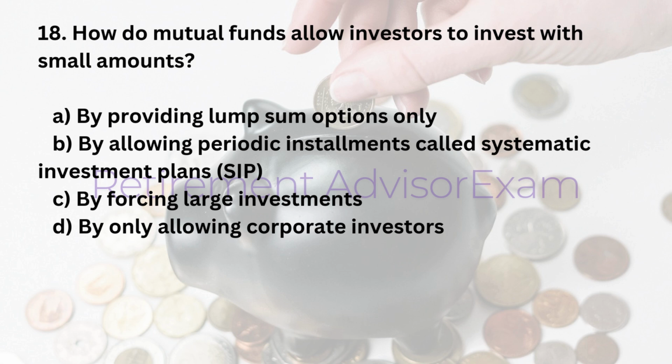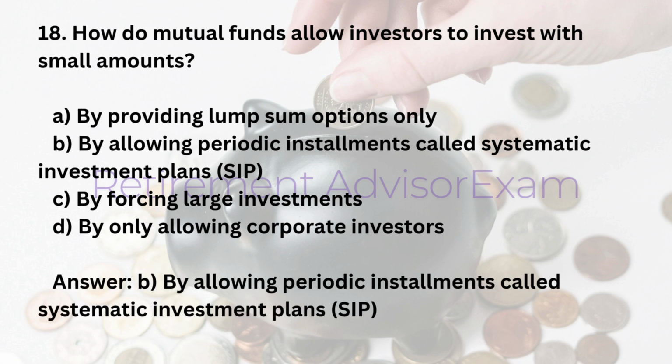18. How do mutual funds allow investors to invest with small amounts? A. By providing lump sum options only. B. By allowing periodic installments called systematic investment plans, SIP. C. By forcing large investments. D. By only allowing corporate investors. Answer: B. By allowing periodic installments called systematic investment plans, SIP.